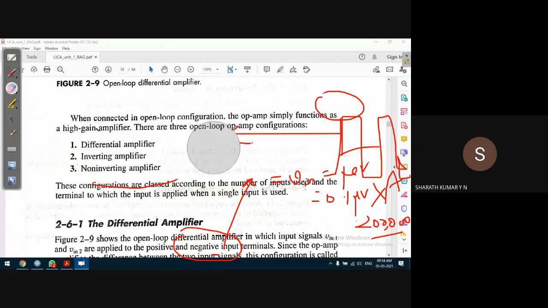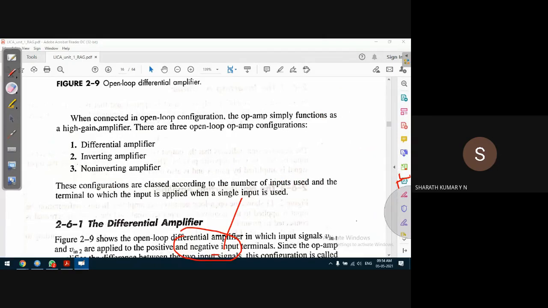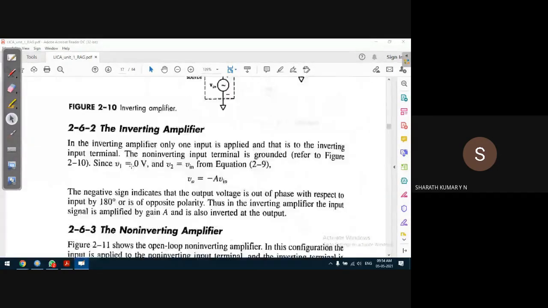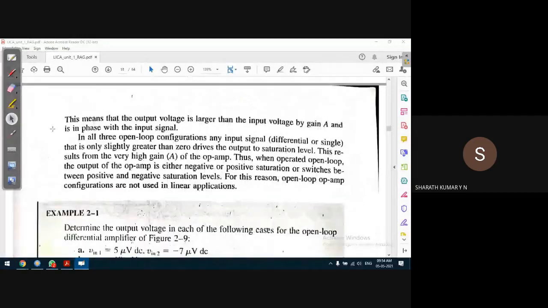So thereby, we have to go for what is known as negative feedback to control the gain of an operational amplifier. That is the meaning of this line. If you go through this document, in all the three open loop configurations, any input signal, either a differential input or a single input, meaning either the non-inverting input or the inverting input,